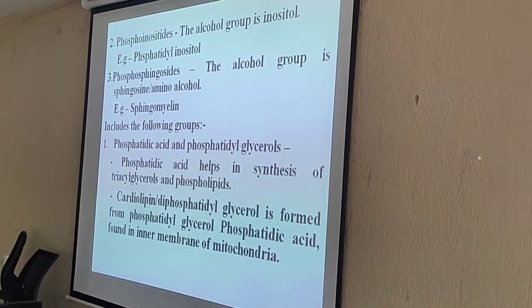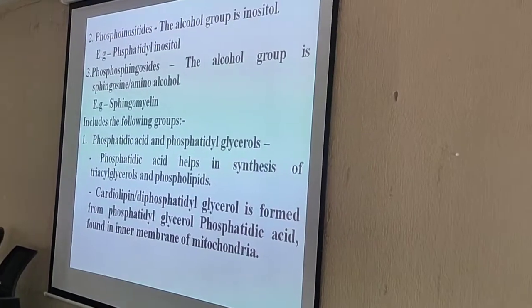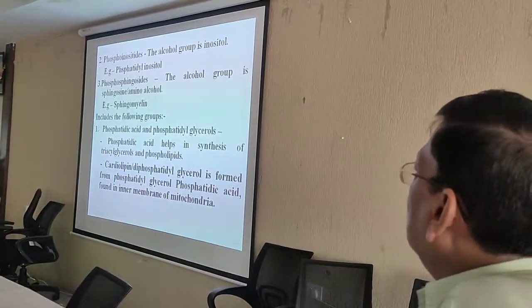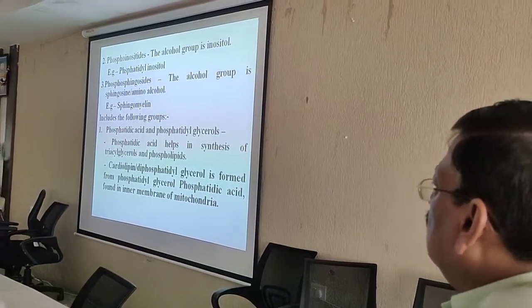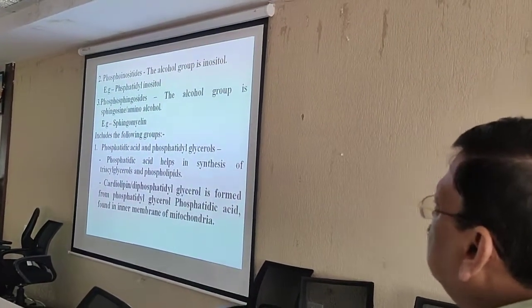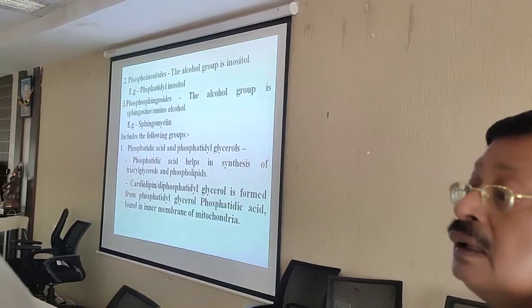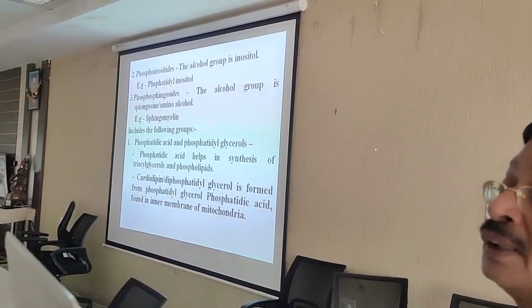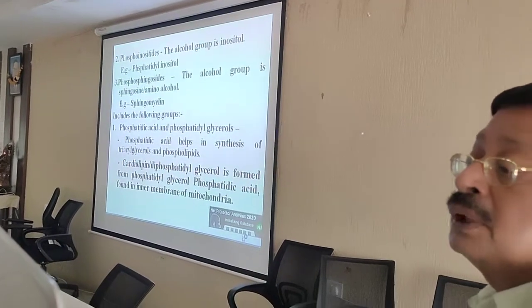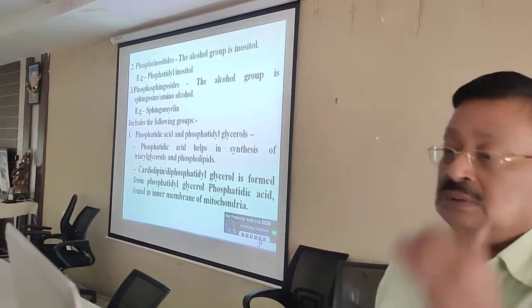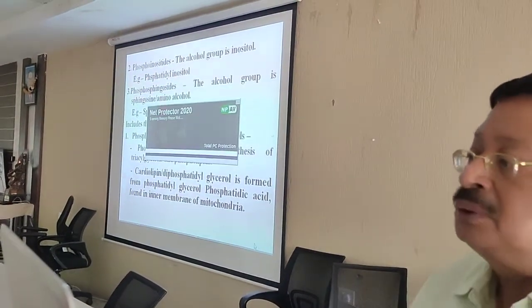Like phosphosphingosides, the alcohol group is sphingosine. What is sphingosine? It is an amino alcohol. Example, sphingomyelin. It is again divided into other groups. One, phosphatidic or phosphatidyl glycerols. This classification I told previously.